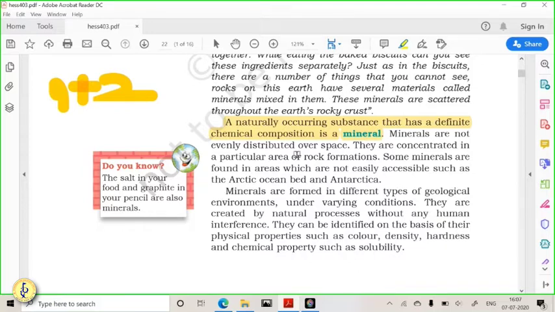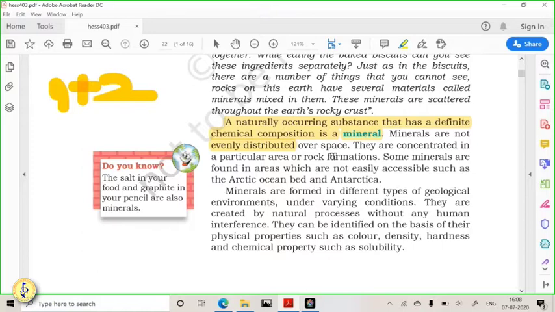So these minerals are not evenly distributed. They are distributed according to the atmosphere, according to the geology, according to the erosion, according to the weathering of that region. Getting it? Sometimes historical events matter, like for example, in the Carboniferous period, a huge amount of ferns, algae, and plants underwent volcanic burial.